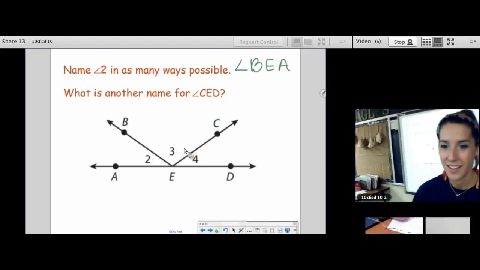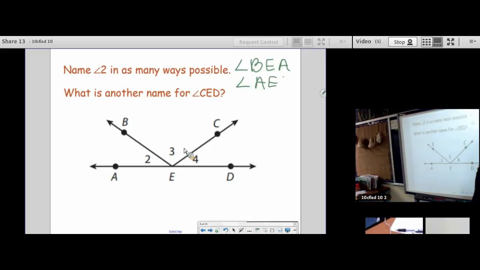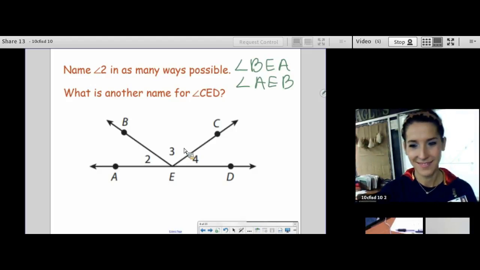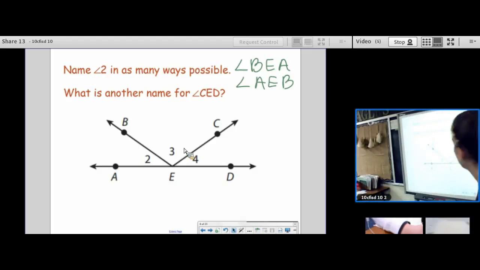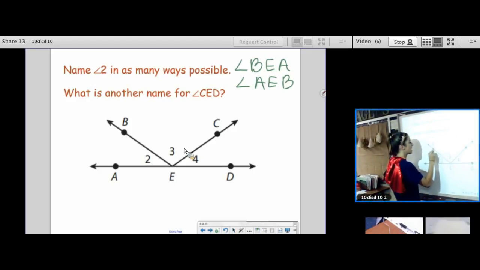Angle, what else? Good. Angle AEB, what else? Okay, let's look at the picture. So, if I'm naming it BEA, that means I start at B, I travel to E, and then I end up at A. That is this angle right here. I could even shade it in. This is the interior of the angle.